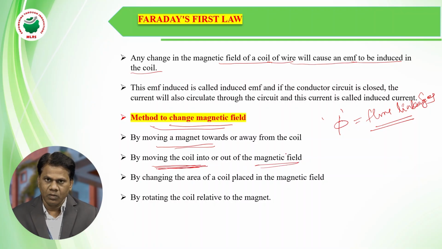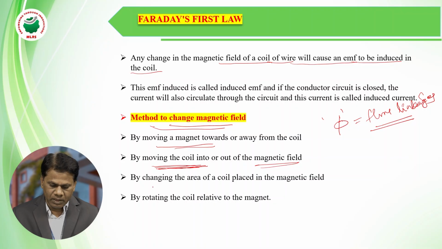That way we get changing flux linkages with a conductor or a coil.